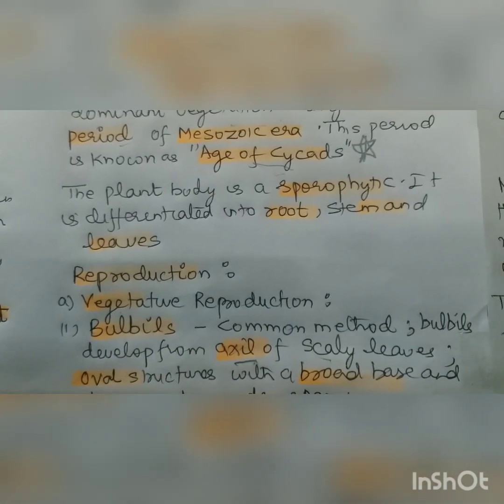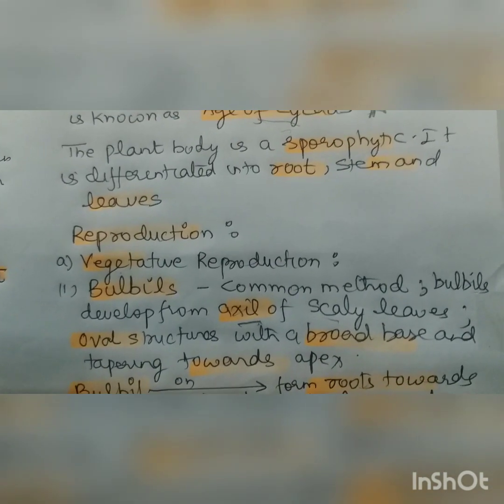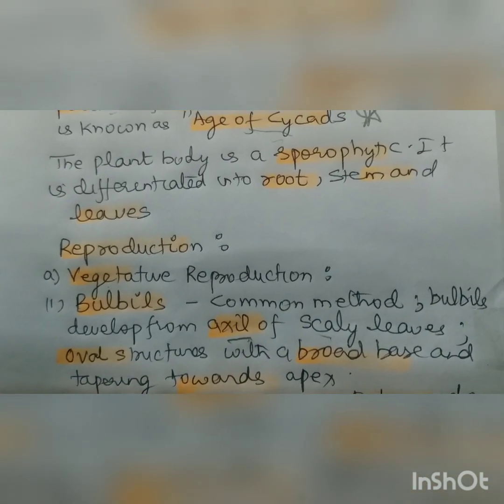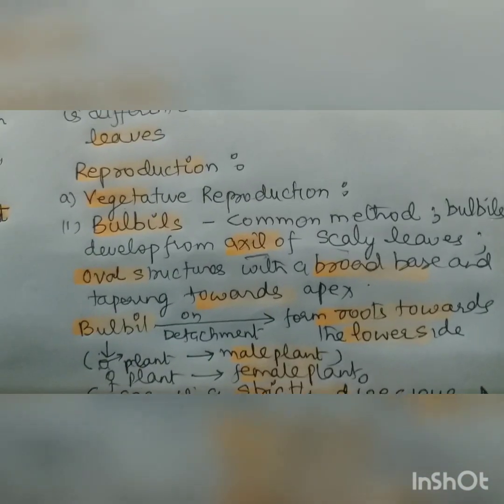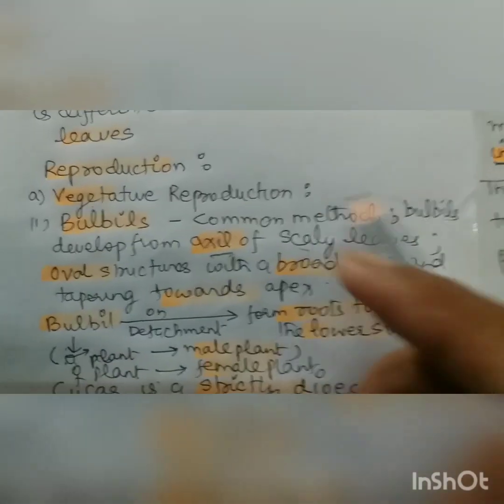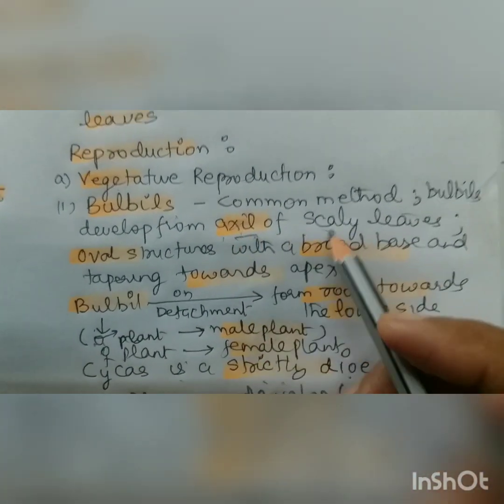It is differentiated into root, stem, and leaves. And the other part, that is anatomy, I will deal with later. So I am directly coming to the reproduction. The first type of reproduction is vegetative, and in this, bulbil is the common method, and bulbils develop from the axil of scale leaves.